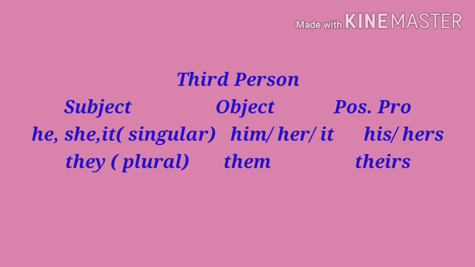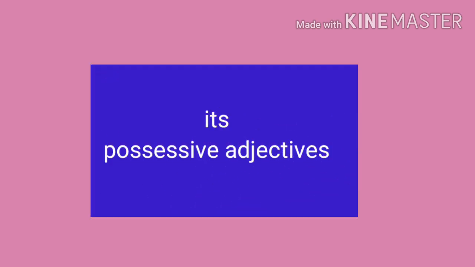So dear students, you have seen the forms of personal pronouns, means how the personal pronouns, first person, second person and third person, are used as subject, as object and as possessive pronoun. Here let's make this thing clear. It. See, it in third person is used as subject and as object. But when we are talking about possessive pronoun, it is not used. It means it will not be used as possessive pronoun. Okay, it's always possessive adjective, not possessive pronoun.